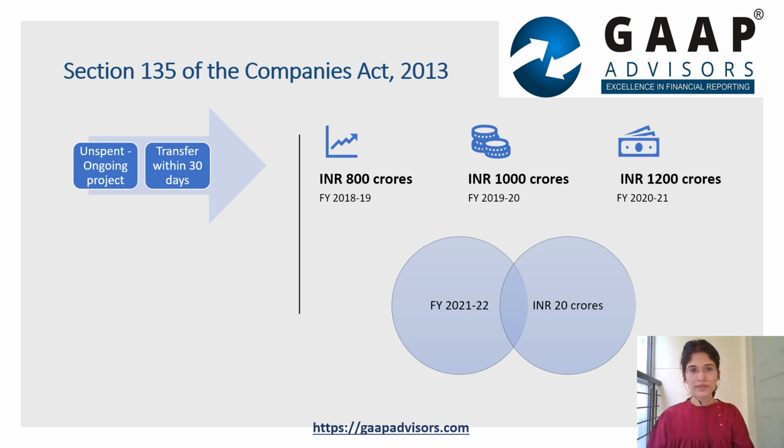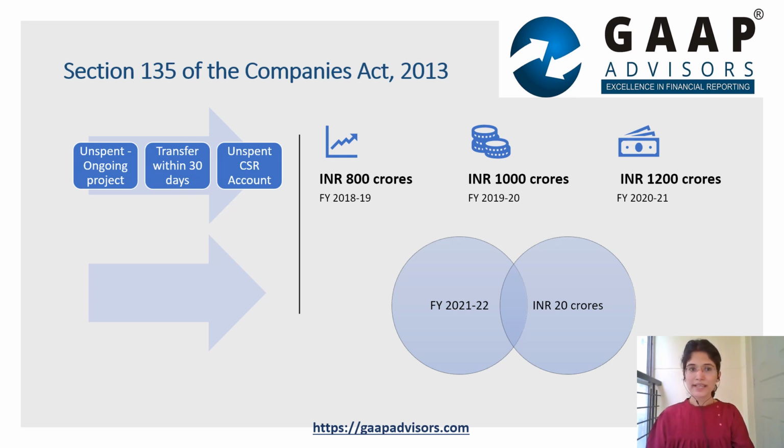The amendment to Section 135 on 22nd of January 2021 now requires the companies to additionally deal with the unspent amount at the end of the financial year in a stipulated manner, by transferring the same to specified accounts depending upon whether such unspent amount relates to an ongoing project or not.